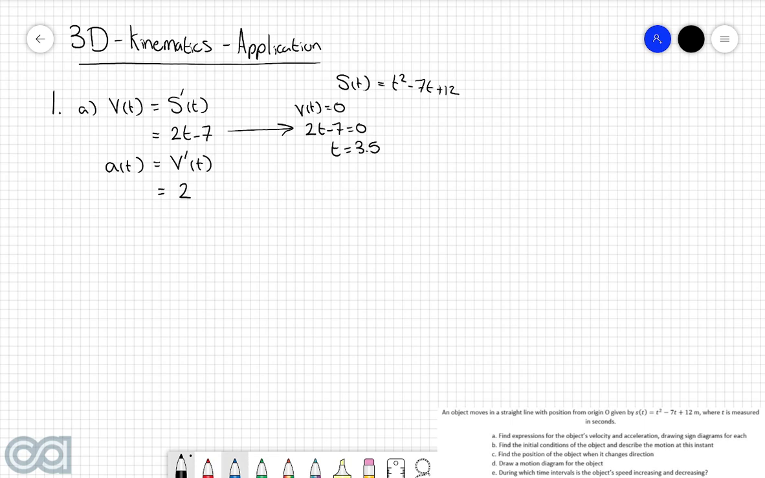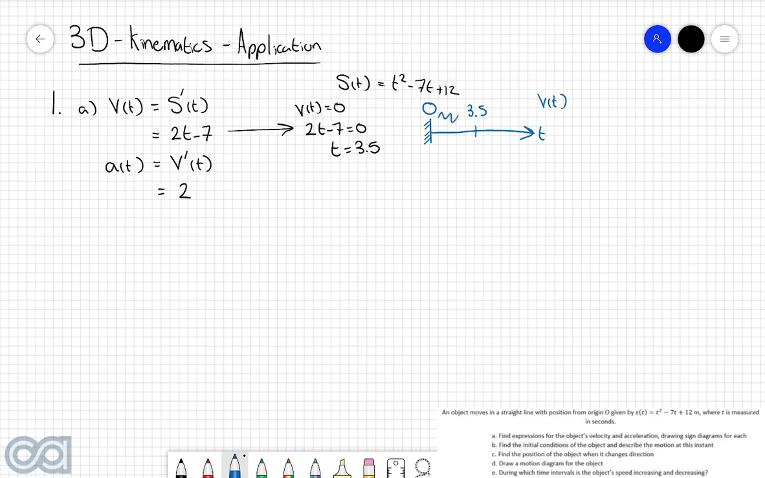So if we set up this sign diagram for v of t, then we always have to start at 0. We can't have anything back here because we know that time, of course, has to be 0 or above. So this is our sign diagram for v of t. We have one 0 point at 3.5. So now we've got these two regions here that we now need to test for the velocity.